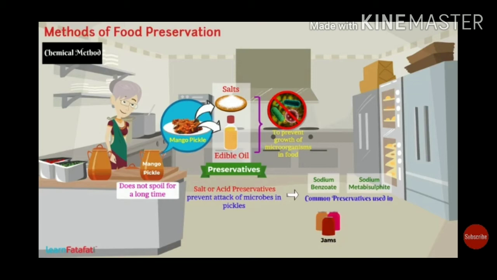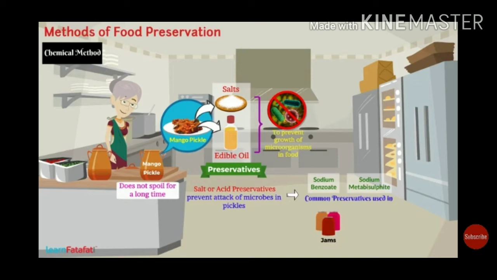By applying certain chemicals to preserve the food, basic household chemicals like salt, sugar and oils are used to preserve certain food items. Apart from salt and sugar, certain other chemicals are used, especially sodium benzoate and sodium bisulfite, which preserve some food items like jams and squashes. Of course, many different chemical preservatives are used to preserve pre-processed food items. Is it right, student?